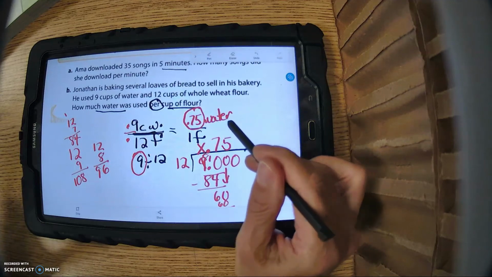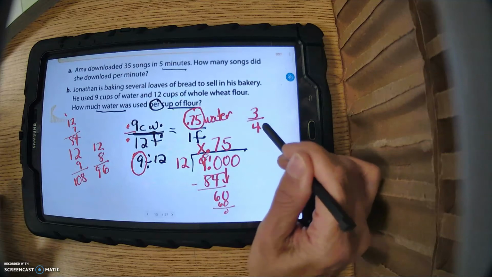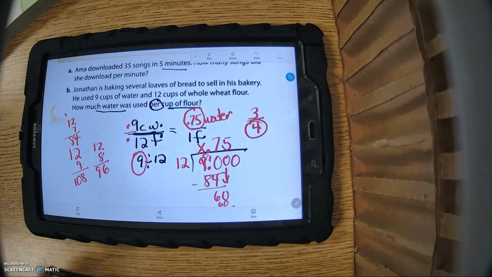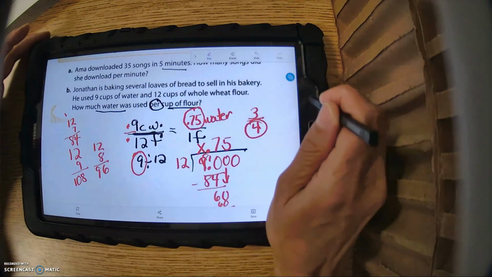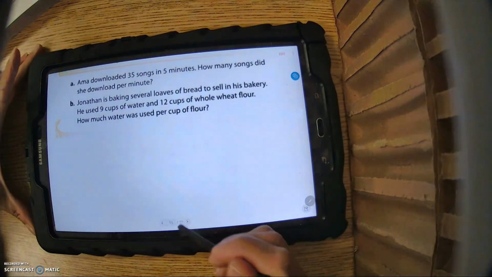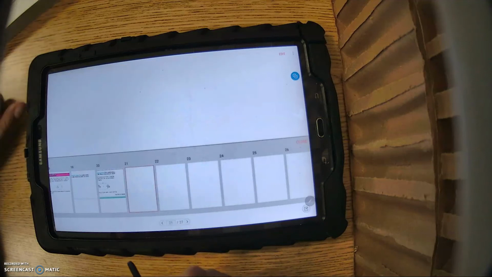So my answer is 75 hundredths cups of water. I want you to start thinking of this in terms of a fraction. When you see 75 hundredths, you have 3/4, fourths, quarters. Think of money, right? Okay, so those are some additional examples of how to use the unit rate.